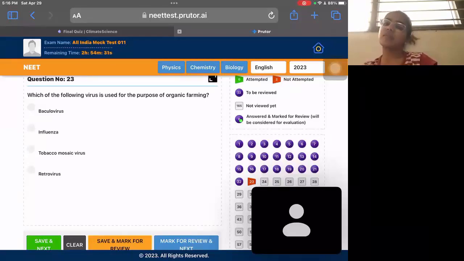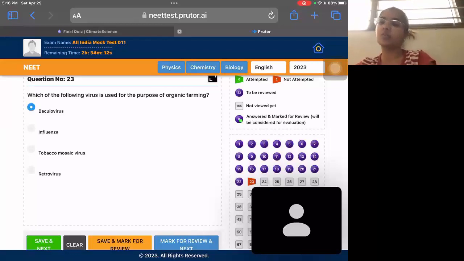Influenza is not used. Influenza is the virus through which we get cold. TMV is the virus which infects plants, and retrovirus is the virus through which we get HIV, AIDS, and many other STDs. So they are not used in organic farming. Baculovirus is used. So option 1 is the correct one. You need to also remember this.